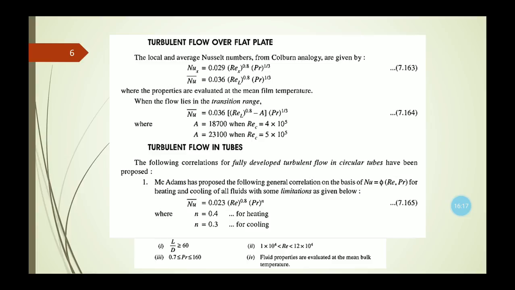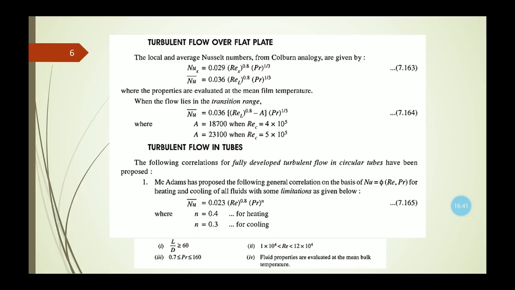Now in case of turbulent flow over a flat plate, the local and average Nusselt numbers from the Colburn analogy are given as follows. The local Nusselt number equals 0.029 times local Reynolds number to the power 0.8 times Prandtl number to the power 1/3.